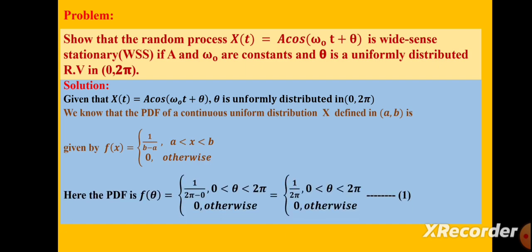Here theta is uniformly distributed in 0 to 2 pi. So the PDF is f of theta, which is equal to 1 by (2 pi minus 0). Instead of b we have 2 pi, and instead of a we have 0. It is 1 by 2 pi, where theta lies between 0 to 2 pi, 0 otherwise. This is equation number 1.